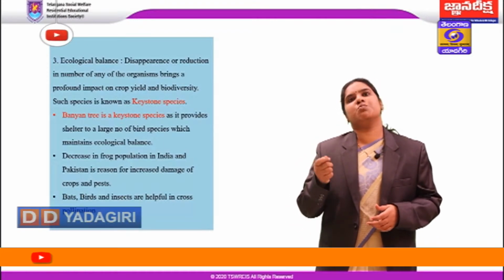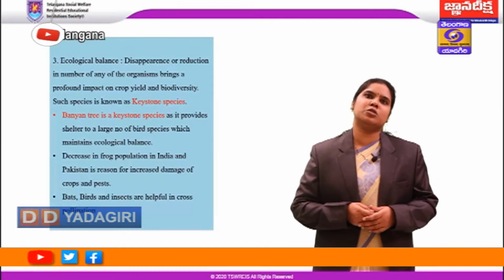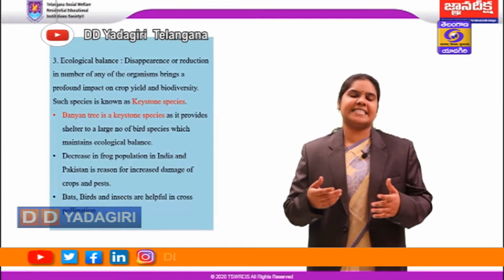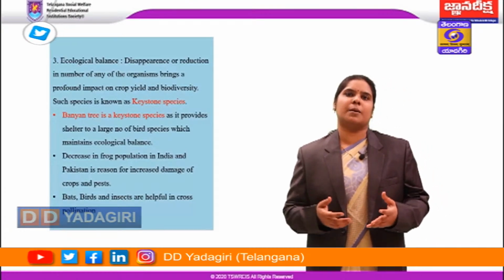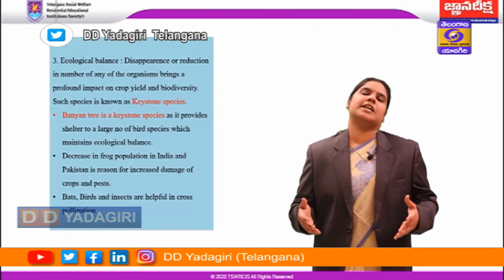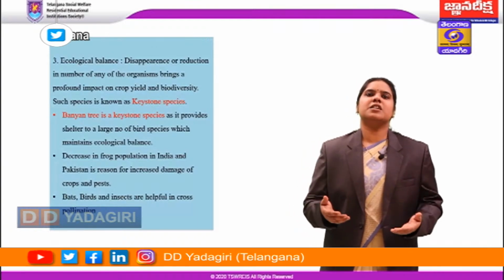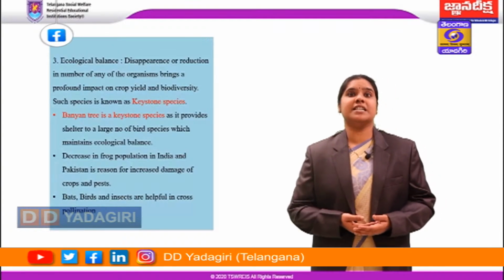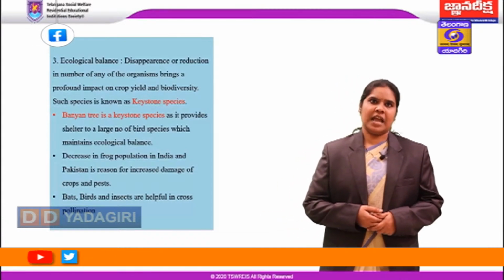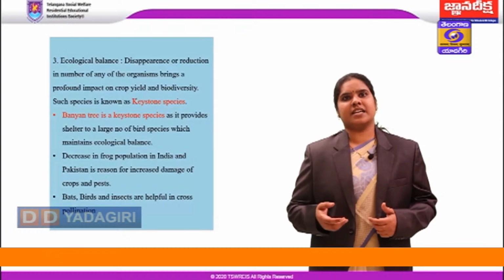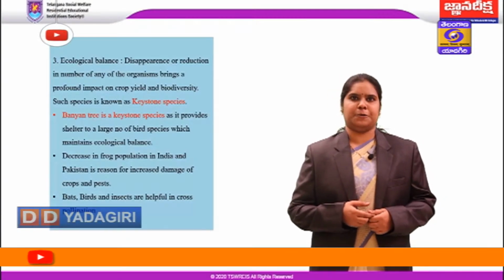Such species which bring an impact are known as keystone species. An example of a keystone species is the banyan tree, which is a shelter to a large number of bird species and maintains ecological balance. A decrease in the frog population is also one of the reasons in India and Pakistan for increased damage of crops and pests. And bats, birds and insects are helpful in cross-pollination.